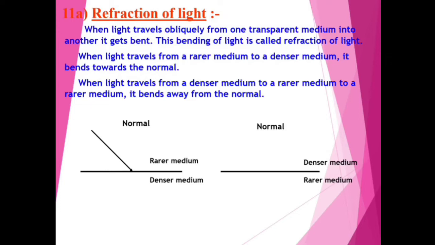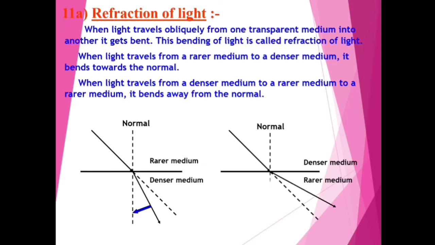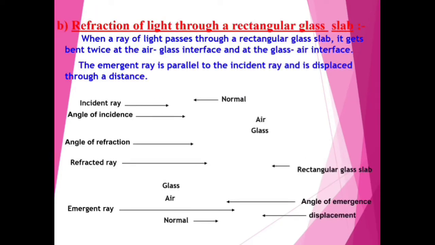When light travels from rare medium to denser medium, it bends towards the normal, and if light travels from denser medium to rare medium, it bends away from the normal. Now the next topic is refraction of light through a glass slab.